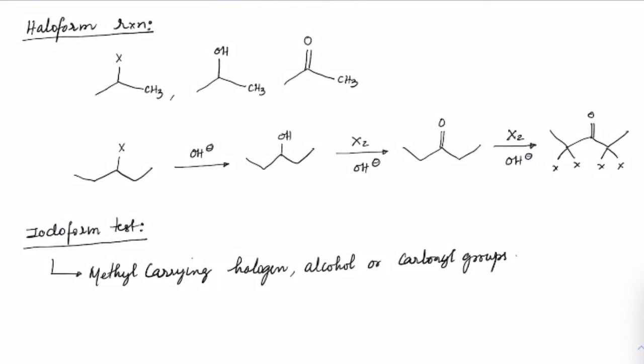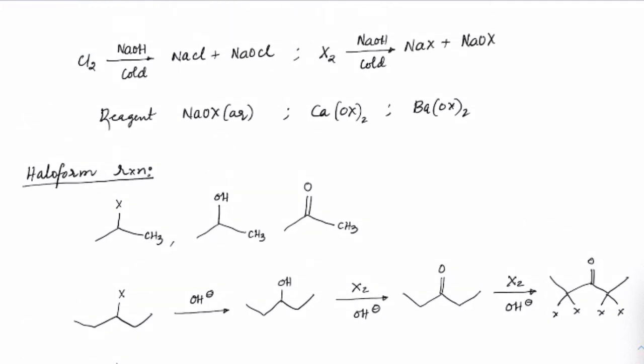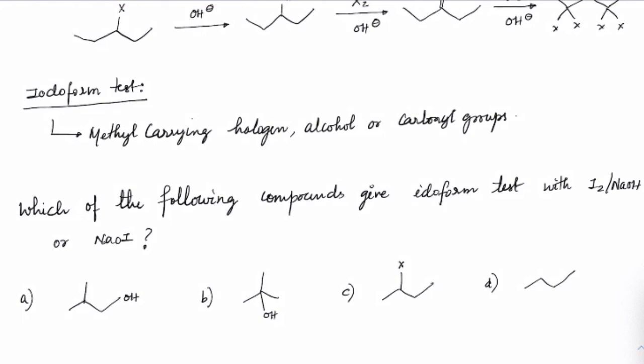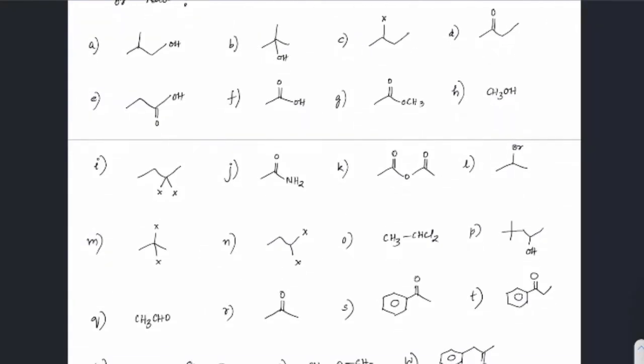Got it? So I would list out, you just have to check which of them give the haloform test, which of them give a positive iodoform test. That X could be chlorine, bromine or iodine. Henceforth, you will always come across this as an integer type question, so start learning how to predict the halogens. Right, so let's check the first one. Do we have any methyl here? There is no methyl here. It is a primary alcohol, but it is not ending up with methyl at the beta position. So this is not going to give the iodoform test.